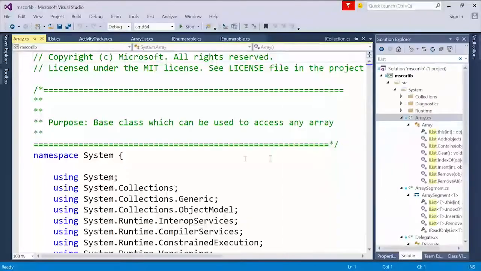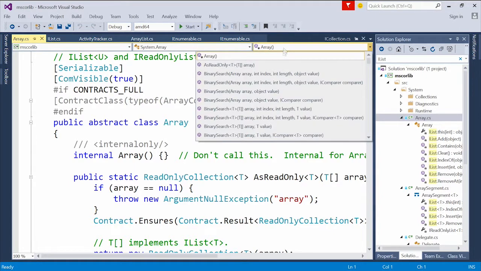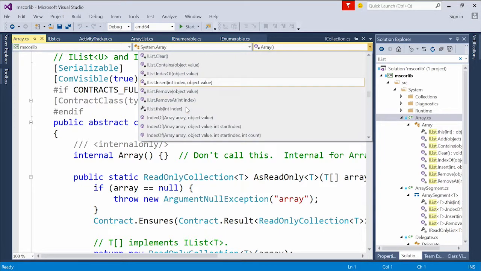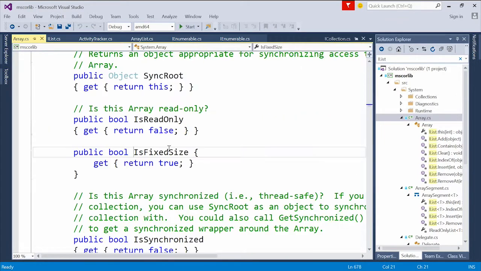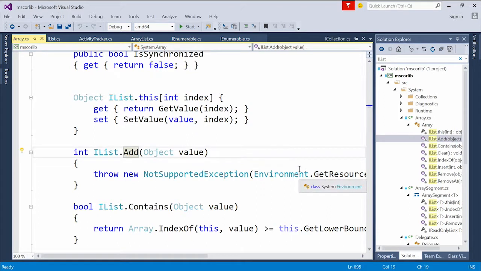Right. So now let's look at Array. So arrays are fixed size, right? We can't make them grow or shrink. So if we look at its implementation of IsFixedSize, it's now going to return true. And because it returns true, if you look at its Insert method, it throws a NotSupportedException, right? So does Remove. And so does IList.Add, as you can see.